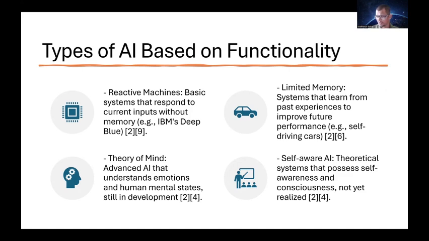Then coming to the limited memory. So first one, it has no memory. Second one, it has limited memory. In this category of limited memory, systems can learn from experiences to improve future performance. For example, self-driving cars. Nowadays it has been a trend all over the world. These self-driving cars learn from the traffic and adjust their course based on their learning. This is also called machine learning. The machines will try to learn from real-time issues and then act accordingly.